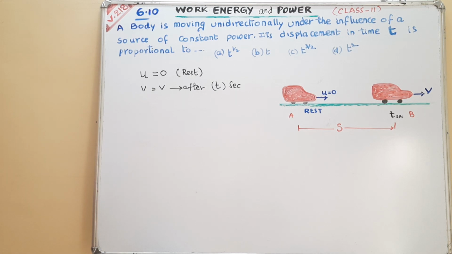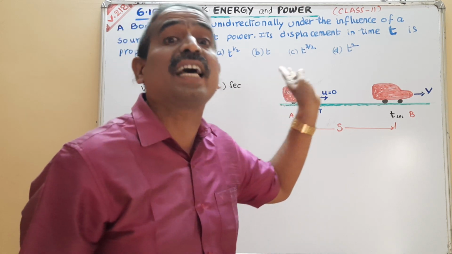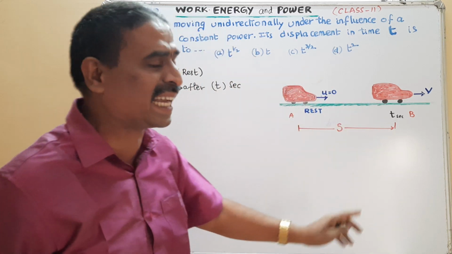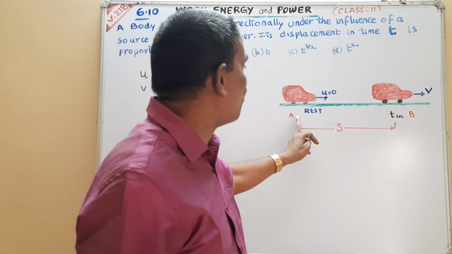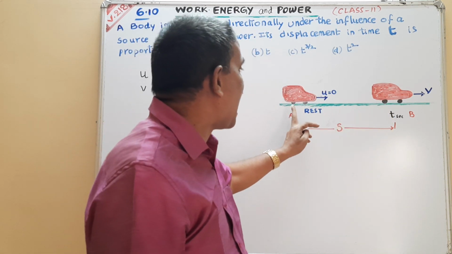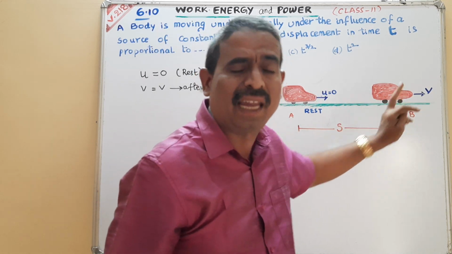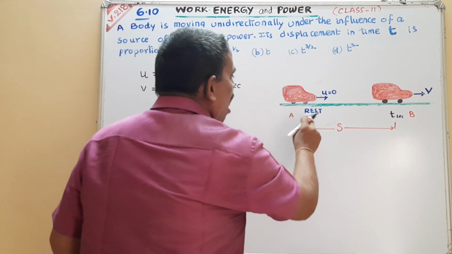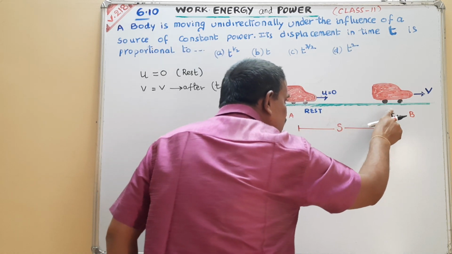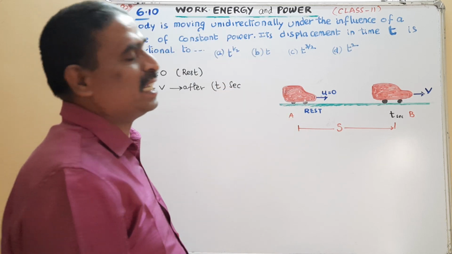Now please listen. Initially, the car is at the point A. After t seconds, the car has traveled some distance along the straight line path and has reached the point B. Initially it is at A. After t seconds, the car is at B. Distance is equal to displacement.